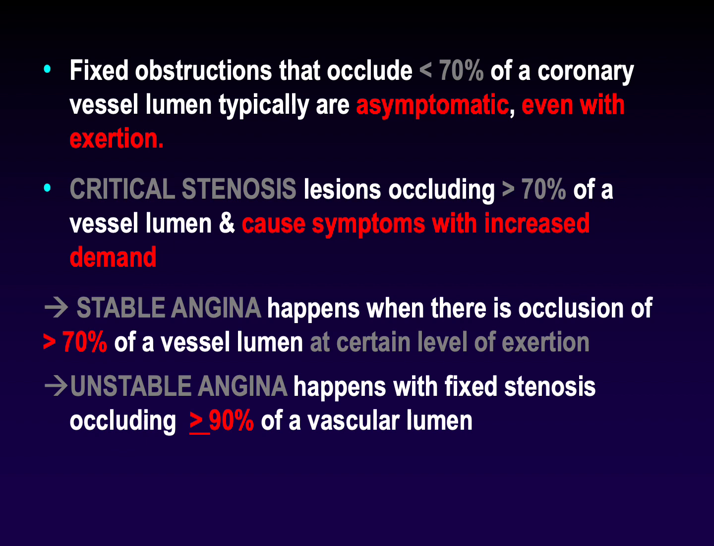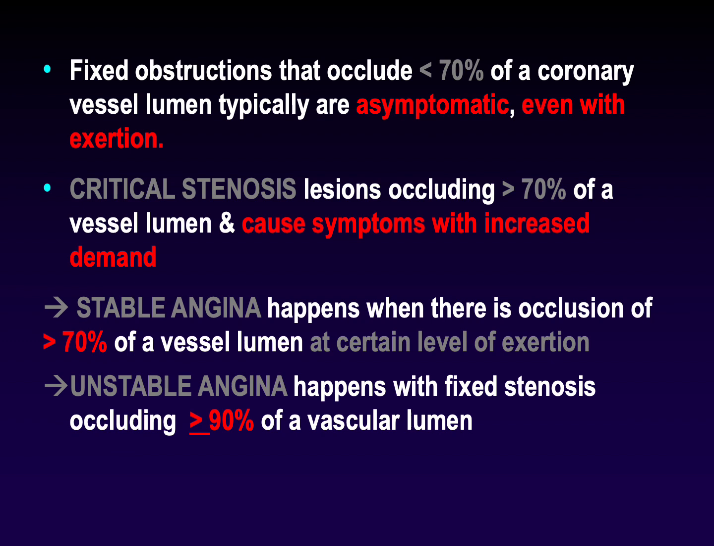إذا ببلش المريض يحس بالأعراض. معنى ذلك إنه أي ليجن عامل fixed obstruction أقل من 70% المريض رح يكون asymptomatic حتى لو عم بيلعب رياضة أو حتى لو كان هذا المريض عم بيطلع درج. So the fixed obstructions that occlude less than 70% of the coronary vessel lumen typically are asymptomatic even with exertion.